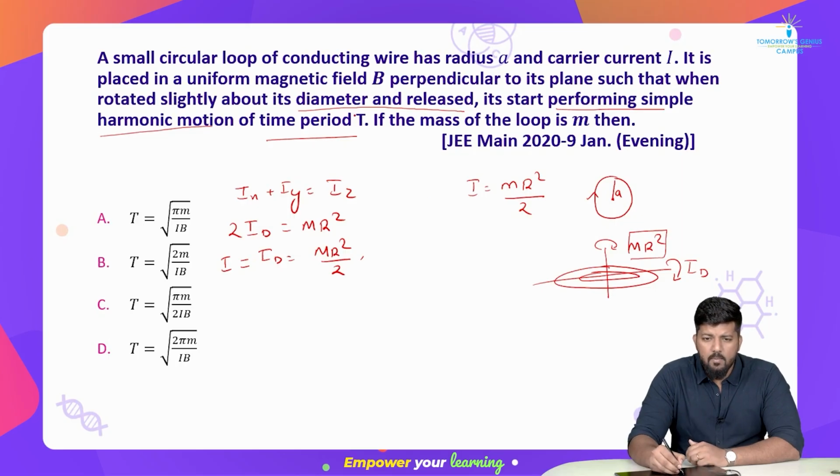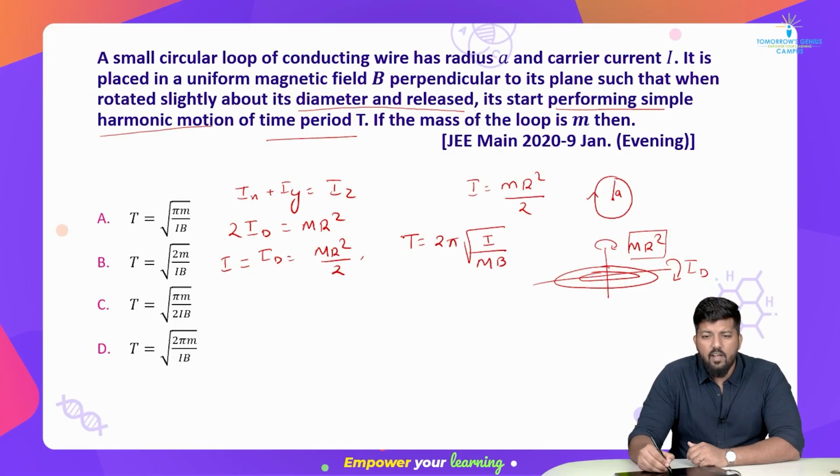Now remember, as I told you, it performs simple harmonic motion with the time period T. We know that time period T is equal to 2 pi root over I divided by m B, where m is the magnetic moment.